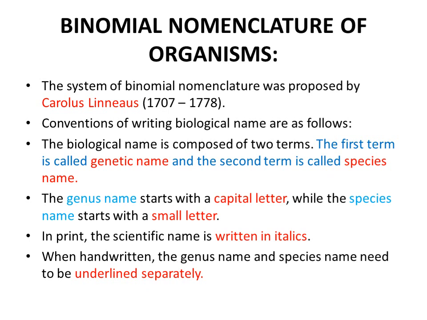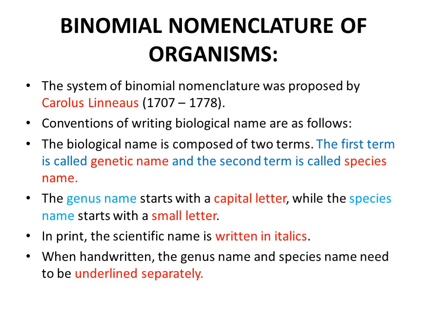Then, when we write the genus name, its first letter should be capital, whereas the second part, the species name, should be written in small letters. The third rule is that the scientific name should be written in italics. They should be tilted toward the right side.